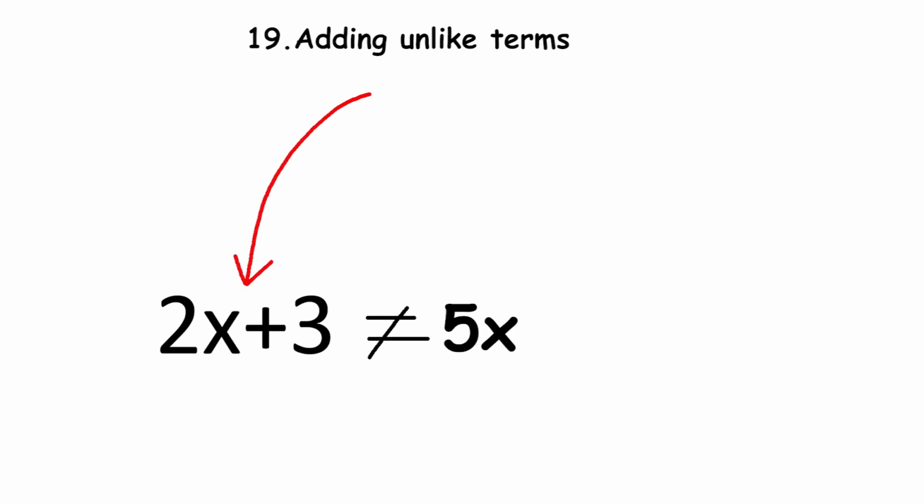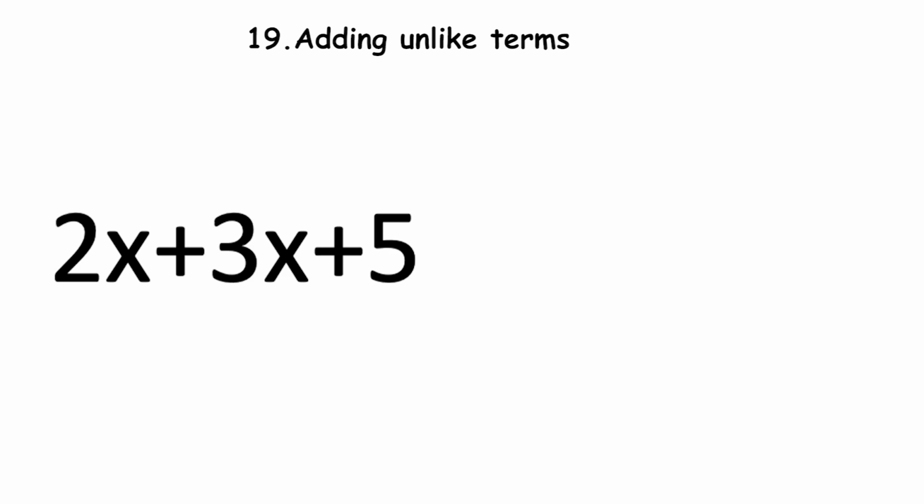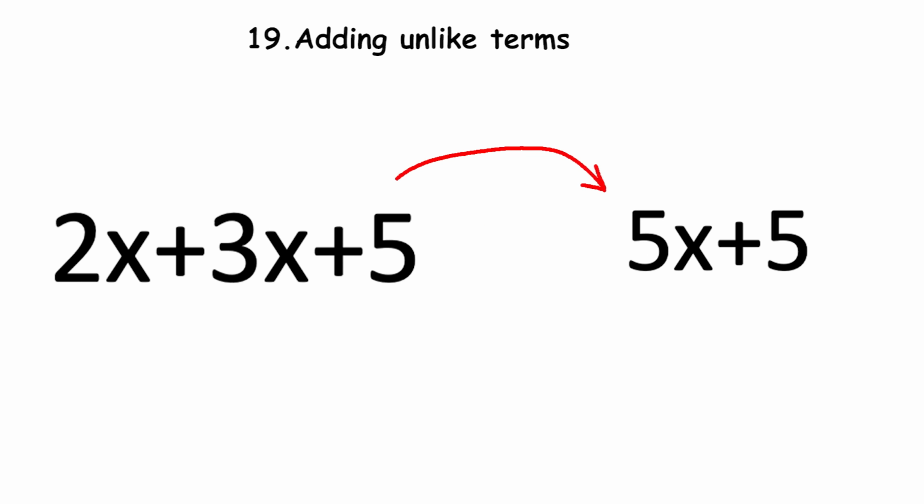Like terms are those which have the same variable and exponent. In algebra, like terms are to be added, and unlike terms cannot be combined. For example, 2x plus 3 can't be equal to 5x because 2x is a variable term and 3 is a constant. But if we had, let's say, 2x plus 3x plus 5, that would be equal to 5x plus 5. Here, we combine the terms with the same variable.